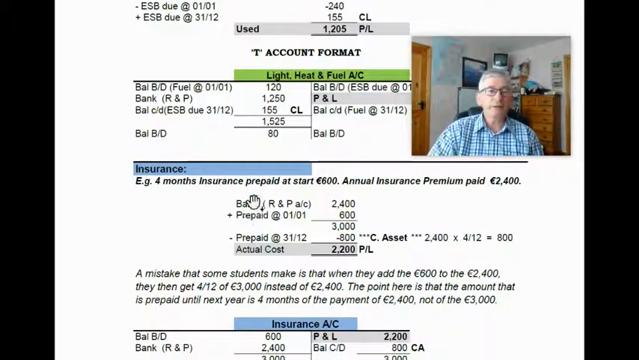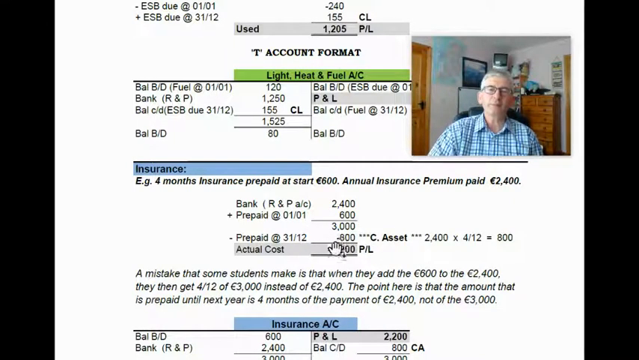Well, if we're doing the vertical format, it would be bank figure of 2,400. We'd add on the amount that was prepaid since last year of 600. That gives us 3,000. And then we take away the amount prepaid at the end, which is 2,400 multiplied by 4 over 12, which is 800. And therefore, the actual cost, which is the P&L figure or the expense, is 2,200. Now, not forgetting that 800 insurance prepaid is a current asset.